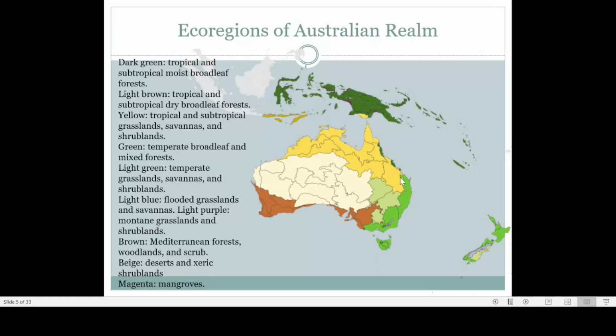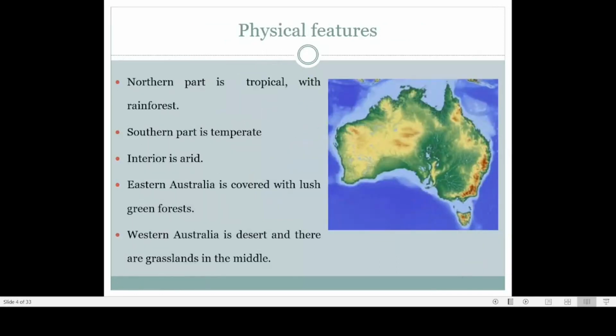That way most of the population of Australia is restricted to the eastern portion, because that eastern portion is quite inhabitable. And usually you might have heard about flooding in Australia, especially flooding in the Sydney region. This is because this region experiences heavy rainfall, and because of that there is frequent flooding in the eastern portion of Australia.